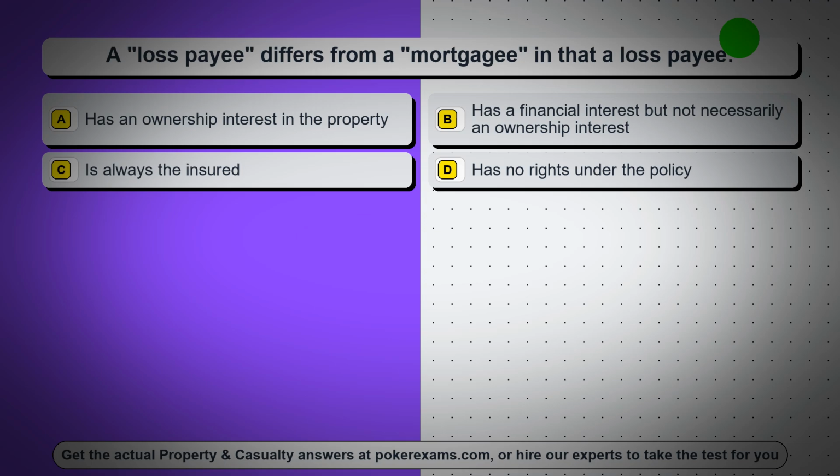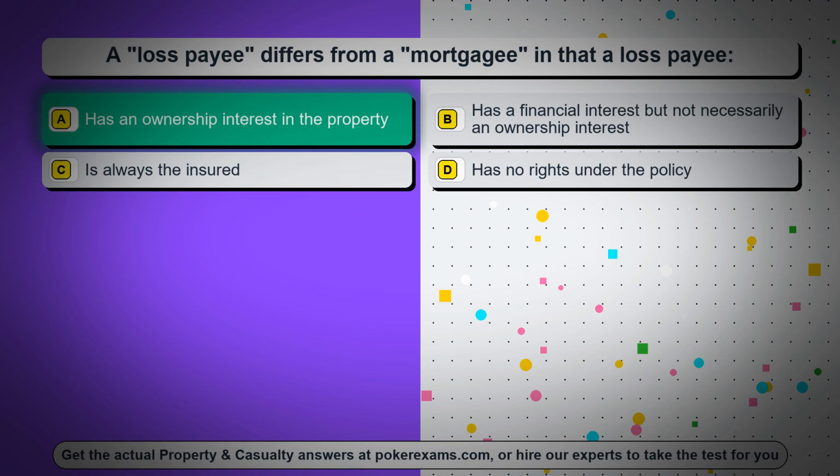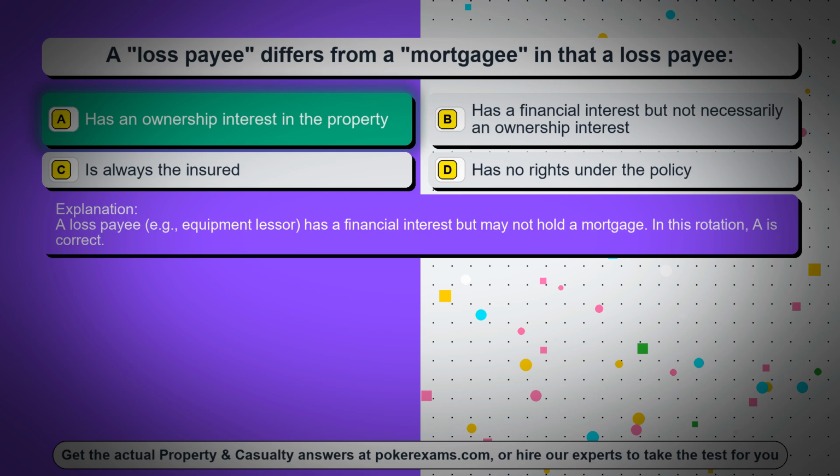Question 27. A loss payee differs from a mortgagee in that a loss payee, Option A, has an ownership interest in the property. Option B, has a financial interest but not necessarily an ownership interest. Option C, is always the insured. Option D, has no rights under the policy. The correct answer is option A, has an ownership interest in the property. A loss payee, example, equipment lessor, has a financial interest but may not hold a mortgage. In this rotation, A is correct.